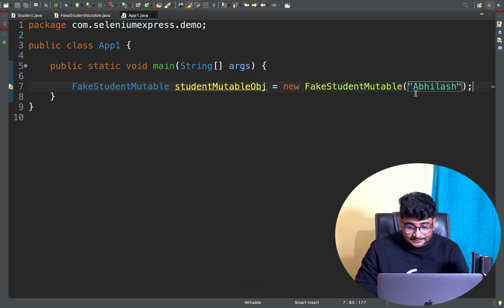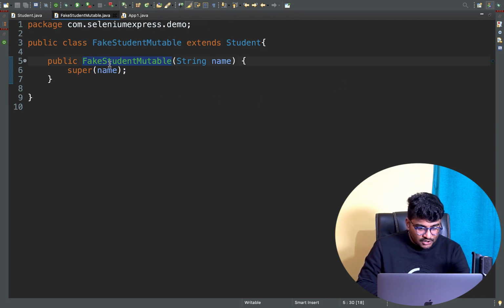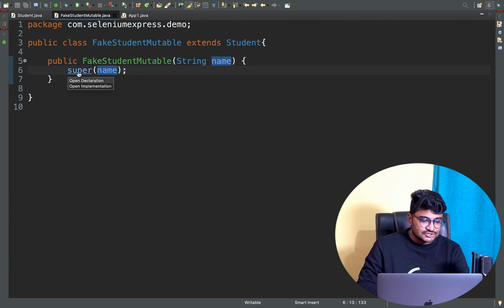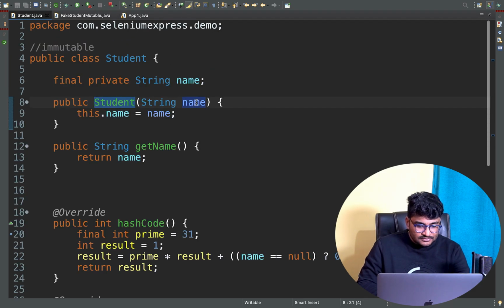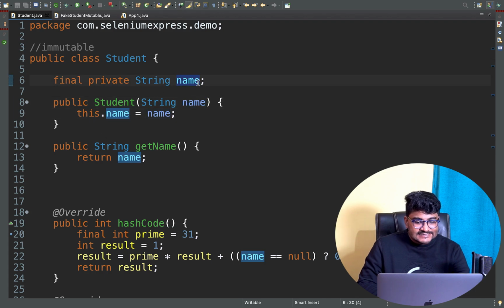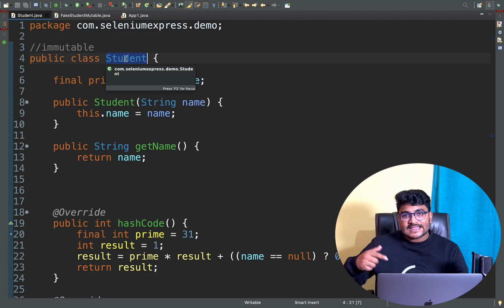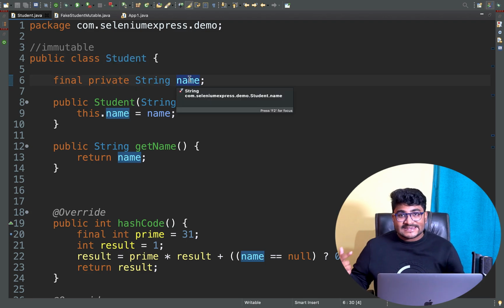Right now, when this particular constructor gets called, the flow will come to this constructor. Now this name will be Abhilash. Now it will call the superclass constructor, so here also the name will come as Abhilash, and it will initialize the student class name to Abhilash. So the superclass variable name will also be initialized.